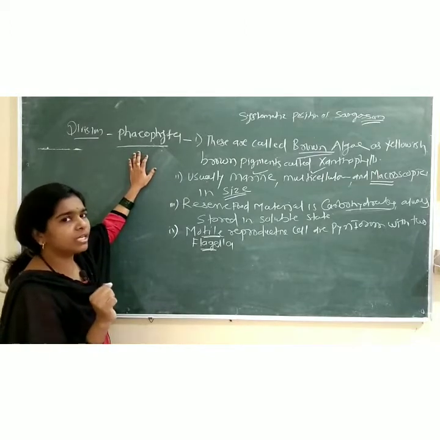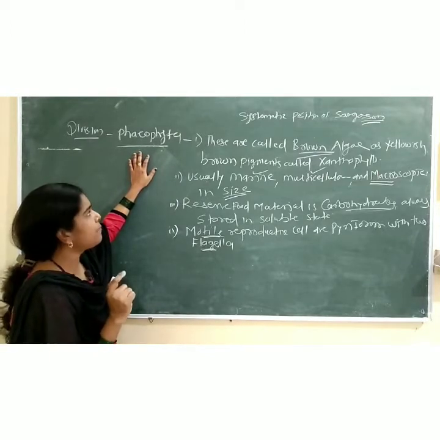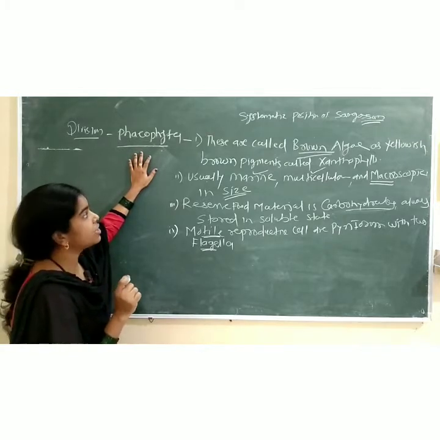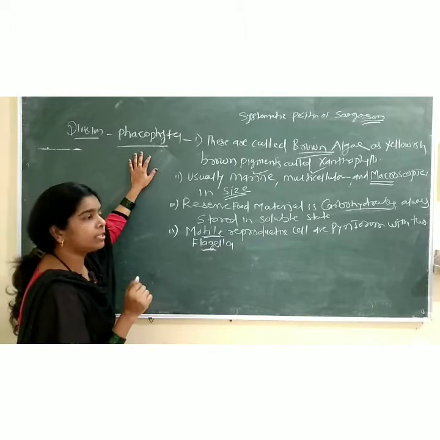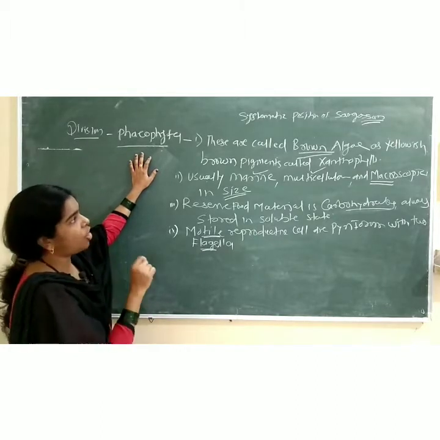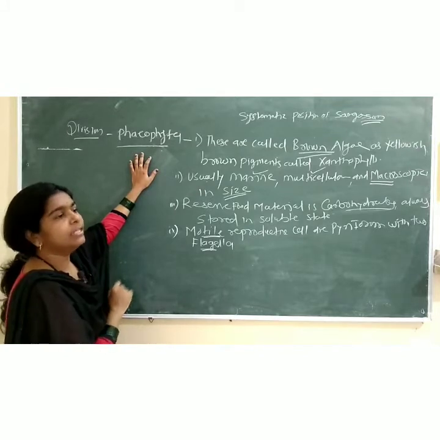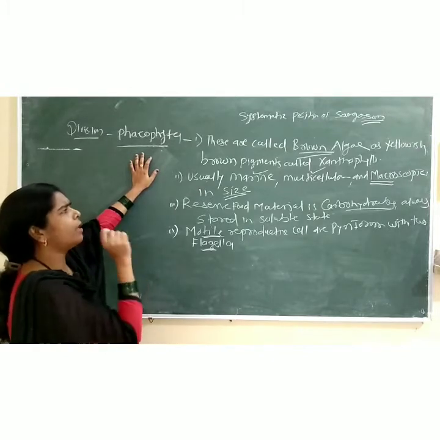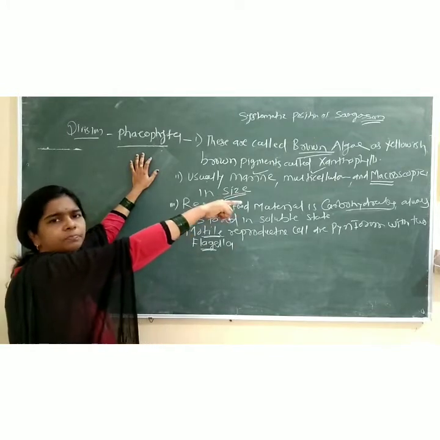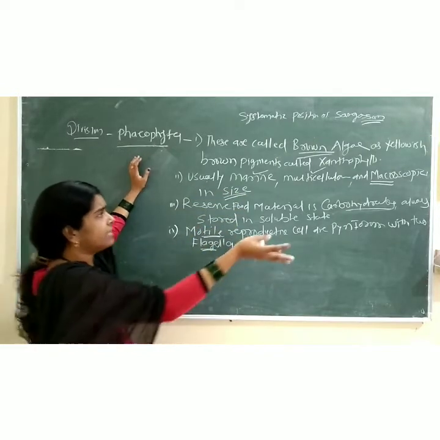I repeat once again, look here very carefully. These are called brown algae because of yellowish brown pigments called xanthophyll. The members of Phaeophyta are called brown algae. Why? Because of the presence of yellowish brown pigments. Which pigment? Xanthophyll.